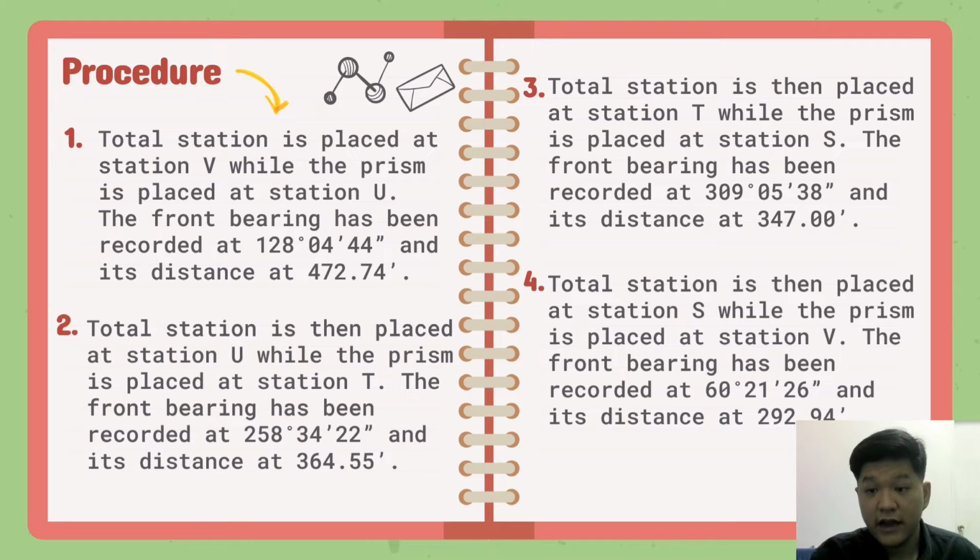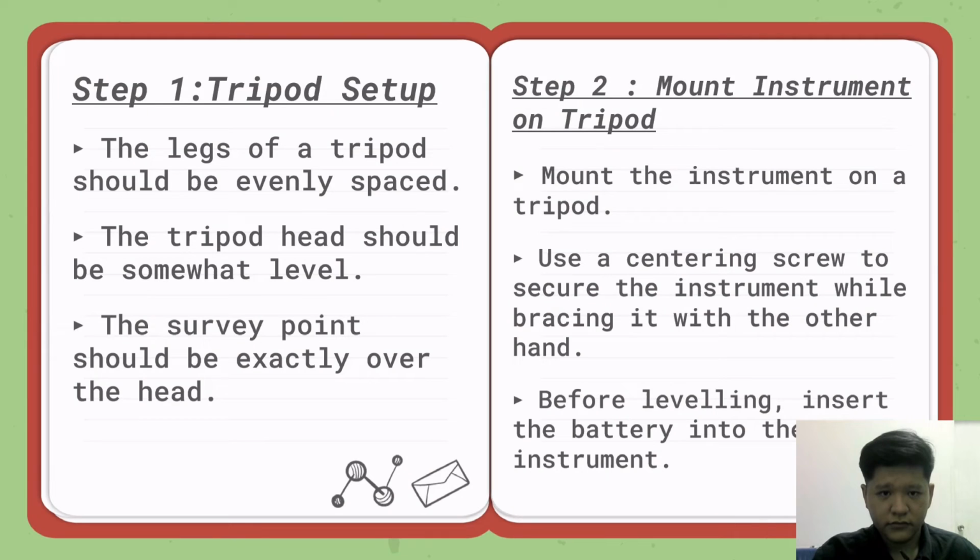Total station is then placed at station S, while the prism is placed at station V. The front bearing has been recorded at 60 degree 21 minutes and 26 seconds, and its distance at 292.94.